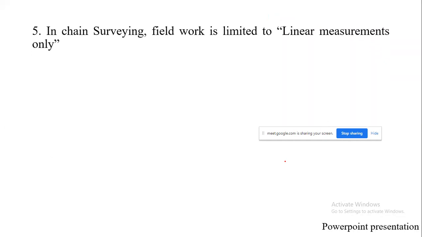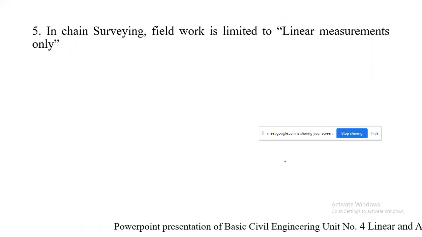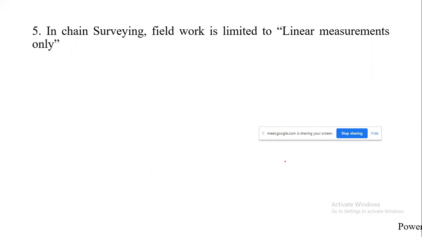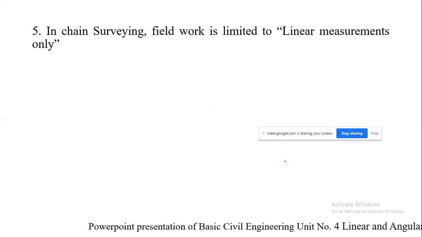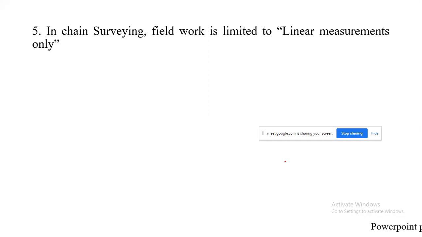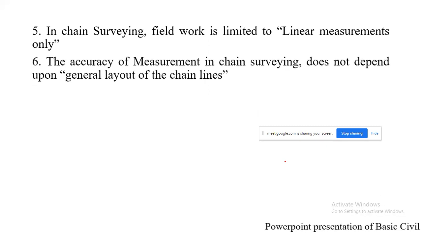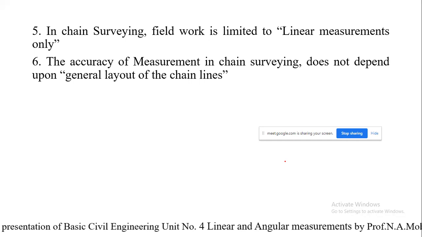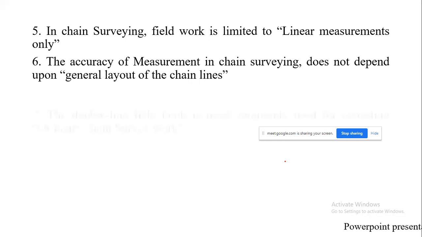Next, in chain surveying, field work is limited to linear measurements only. Till now we have not taken any kind of angular measurements. Between two objects, whatever the distance is, we measure it either with the chain or with the tape. The accuracy of measurement in chain surveying does not depend upon the general layout of the chain lines. So accuracy is not more in chain lines.